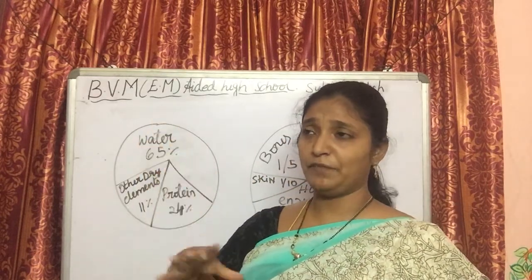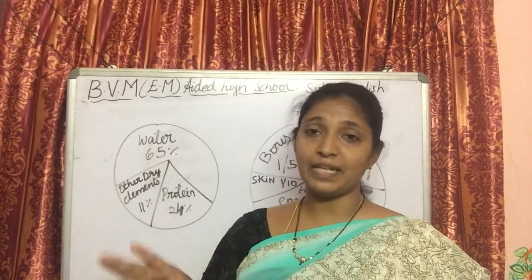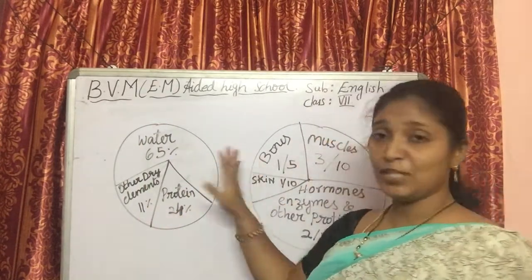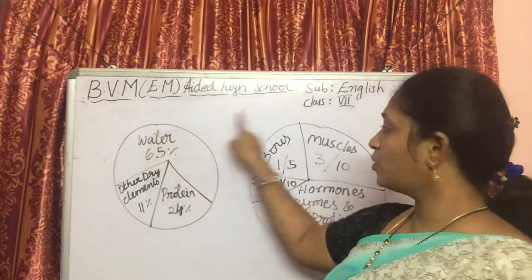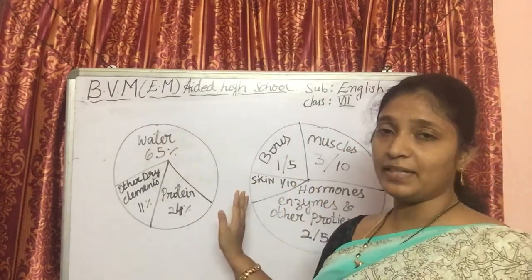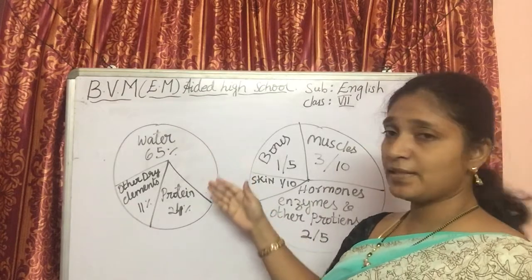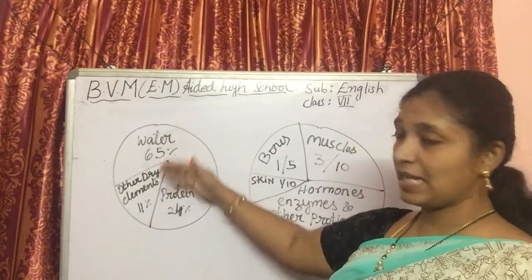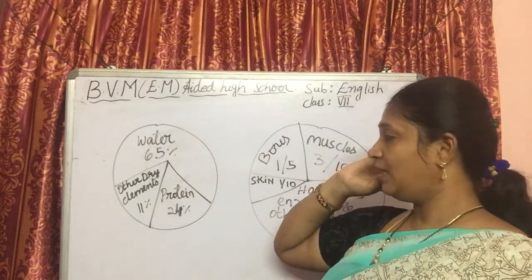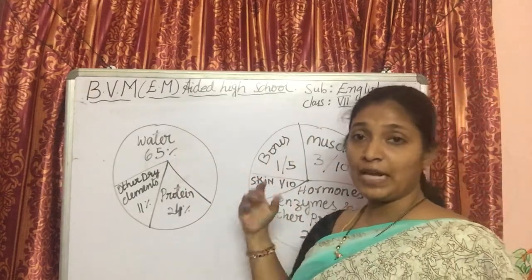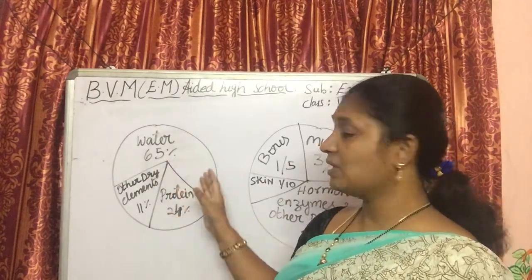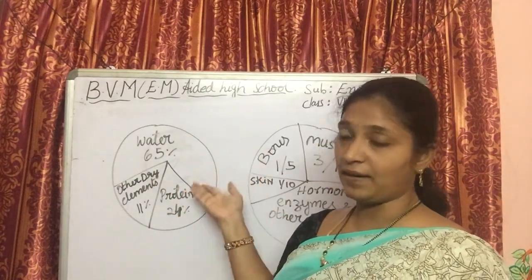So there are different methods of representing data for our convenience. Instead of writing this way, we can also make a tabular form and write it down. But this is much more understandable, no? When we see it, we will know which percentage is taking more, and it is very easy to understand for anybody who doesn't even know how to read, right? The percentages are easily calculated with the naked eye.